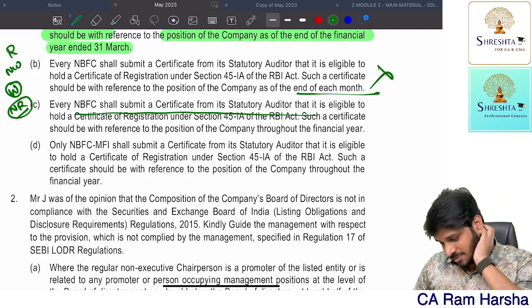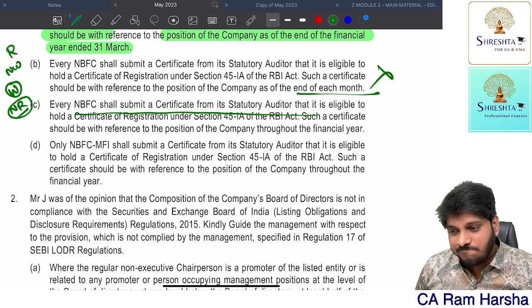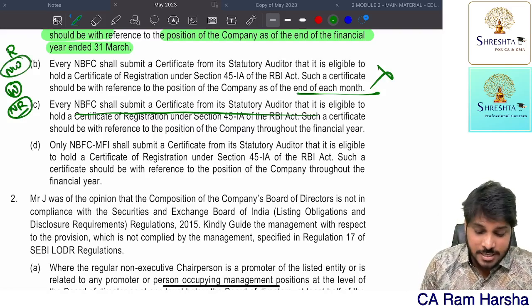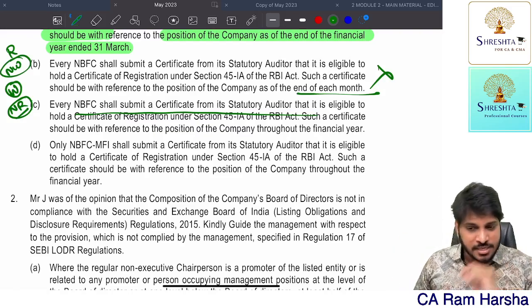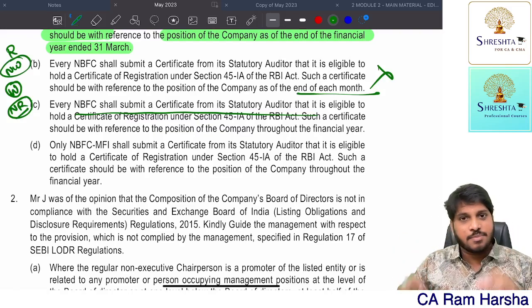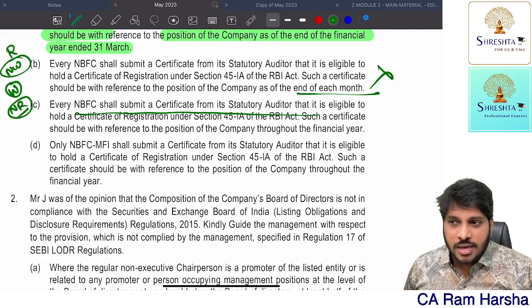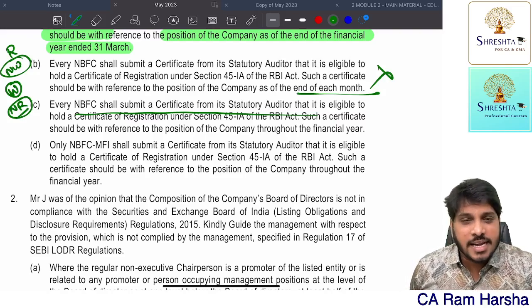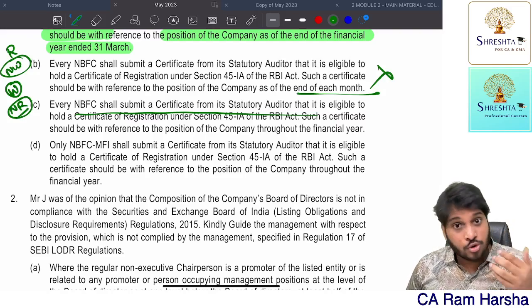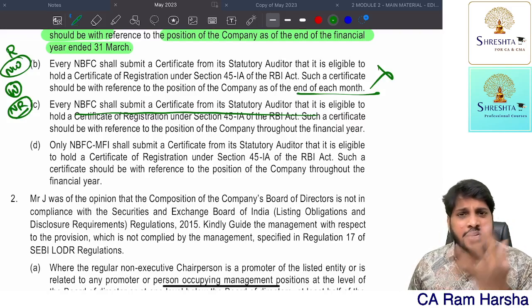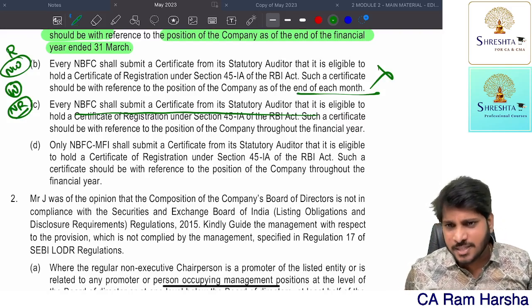Example. See, this is about completeness. Not wrong means it is right only, but not completely right. Suppose, as a classic example: if the auditor has identified any fraud where the amount is less than 1 crore or more than 1 crore, it shall be communicated to the board of directors or audit committee as the case may be.